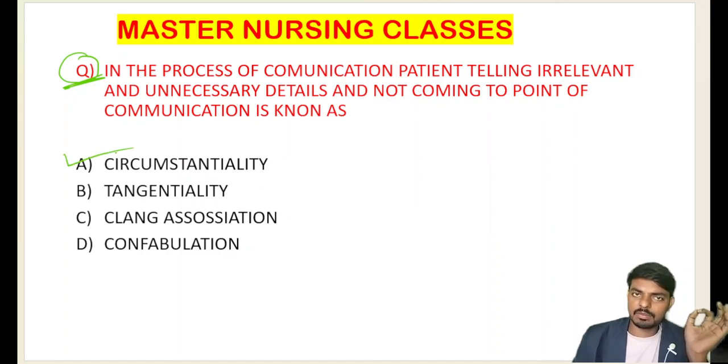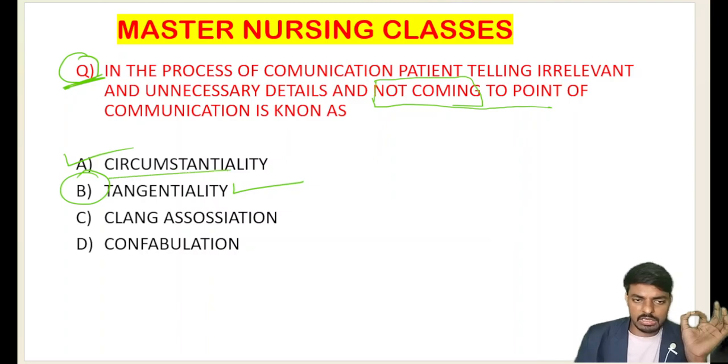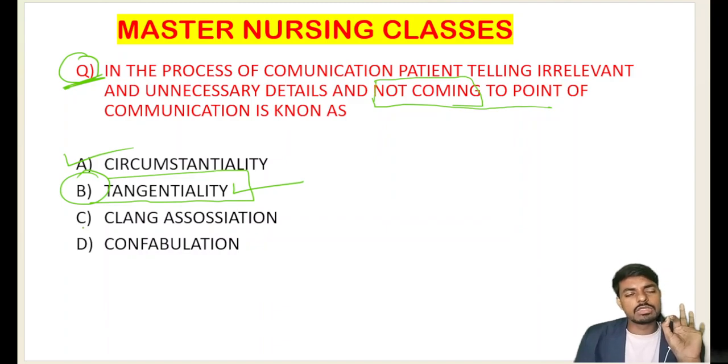Circumstantiality is the condition where the person eventually comes to the point of communication. Here in the question, they are telling he is not coming to the point of the communication. Not coming, in the sense, it's tangential. He is saying all the irrelevant words and he is not coming to the point of the communication. We call that tangentiality. Very important. The answer for this question is tangentiality. Okay, so option C is clang association, and option D is confabulation.